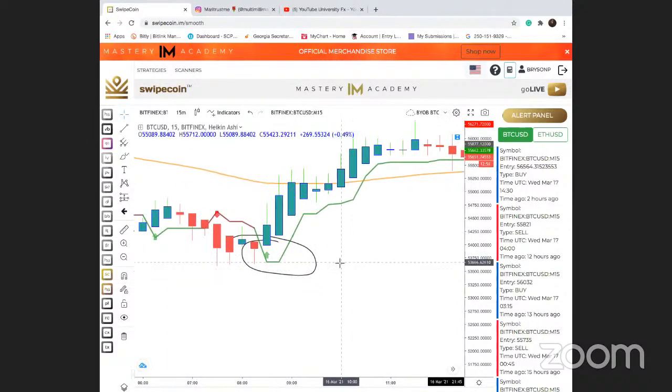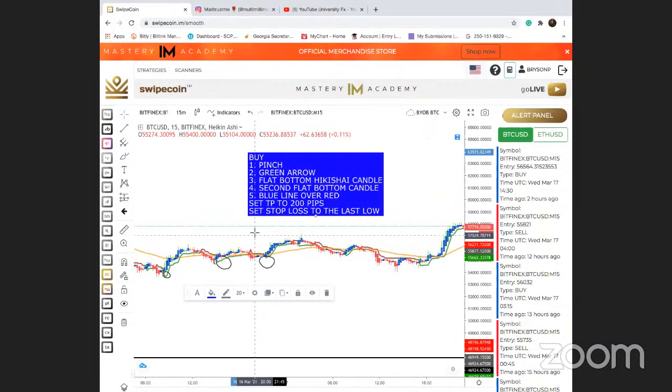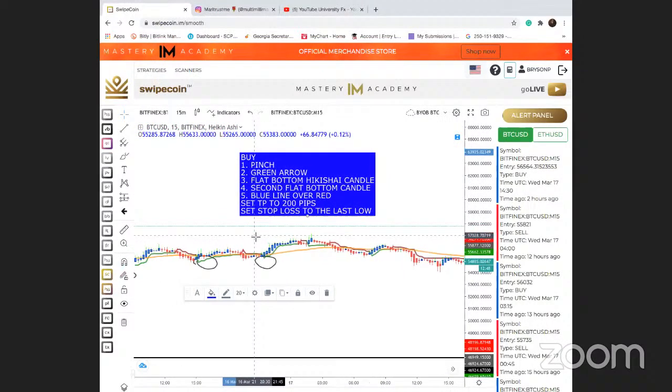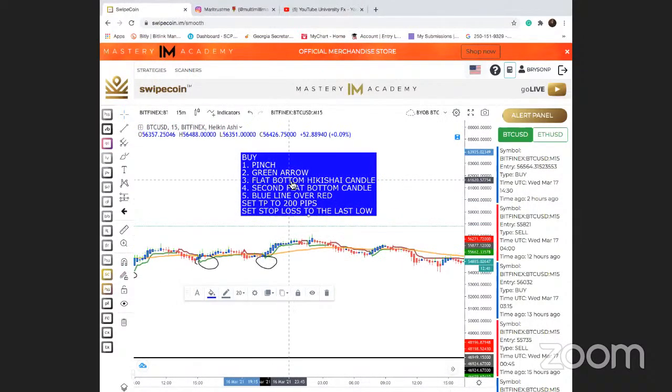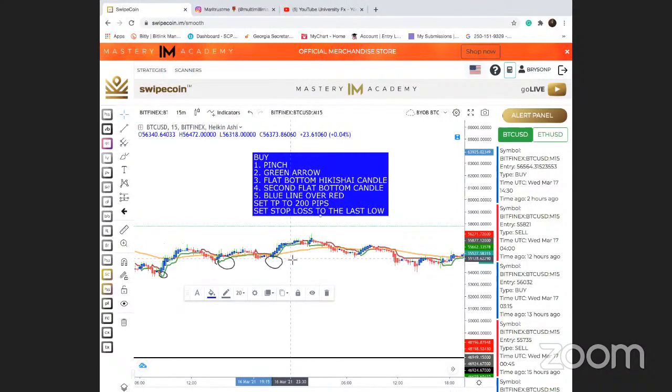Okay. But all we're doing, guys, is looking for a green arrow. Once we find that green arrow, the next thing that we're doing is looking for a flat bottom Heikin-Ashi candle. These are Heikin-Ashi candles. These aren't your regular candles. Heikin-Ashi shows you momentum, so that's what you want to be looking for. That's why we have them on Heikin-Ashi, so that we can see the momentum of Bitcoin because it's a very volatile pair.